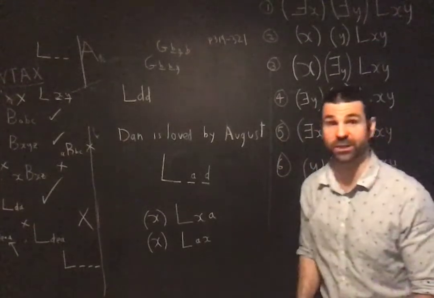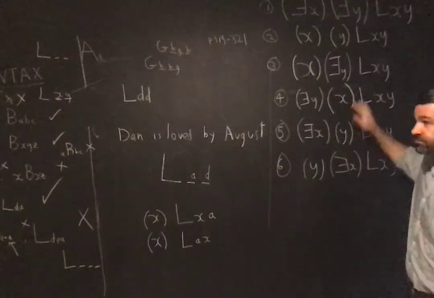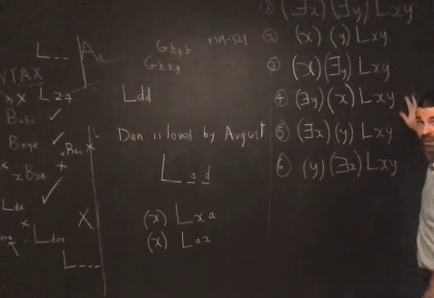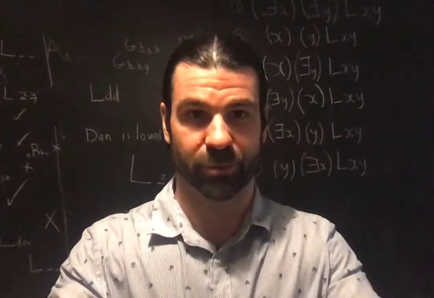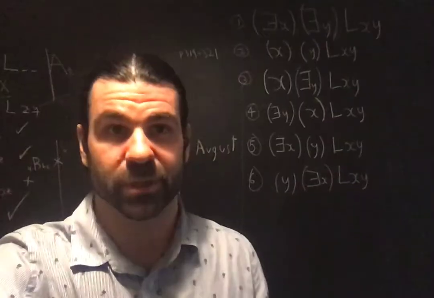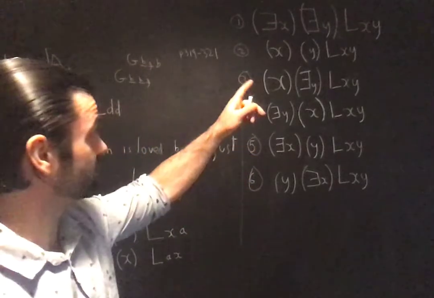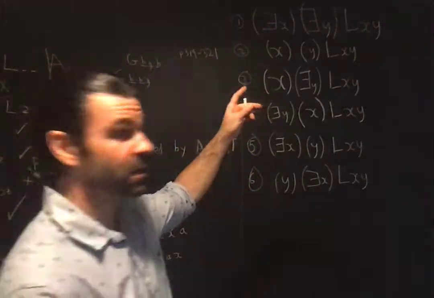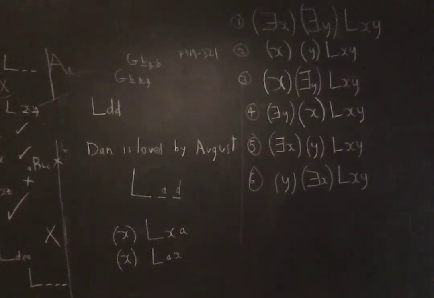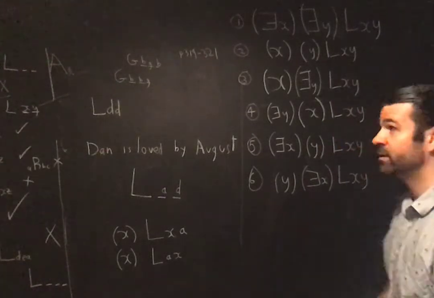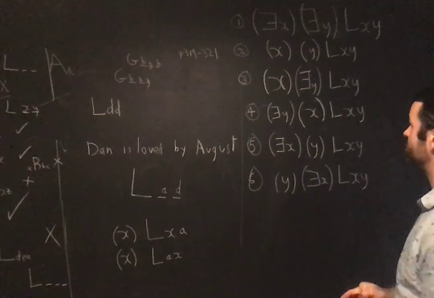The first two will turn out to be pretty easy, but these ones require thought. Make sure you don't get confused about these. So we're going to go through them. You can have x loves y, Lxy. What does this say? This says there exists an x such that there exists a y such that x loves y.